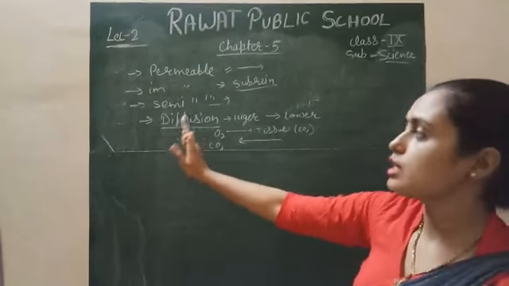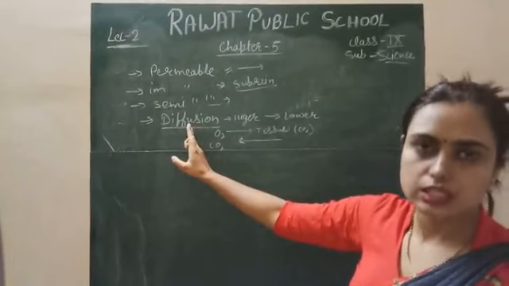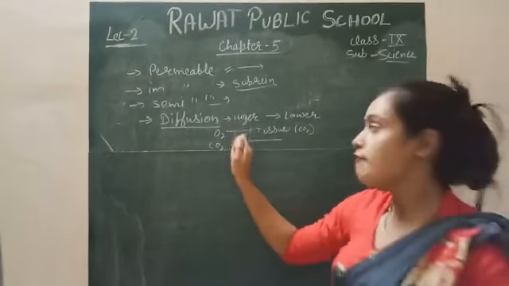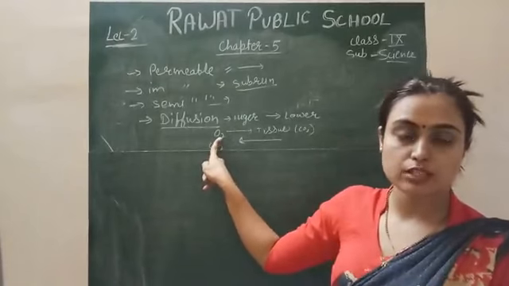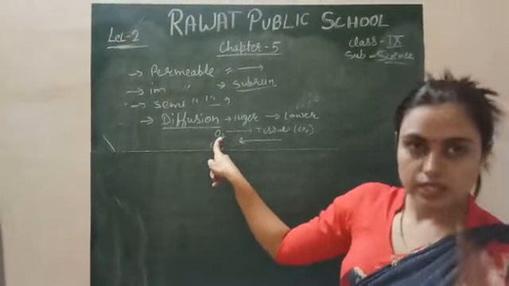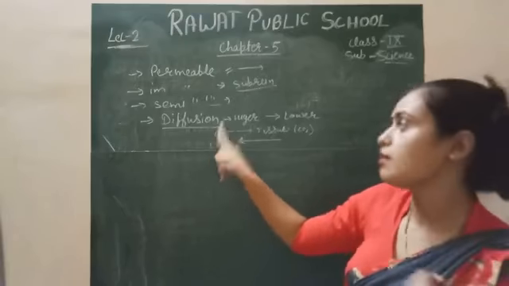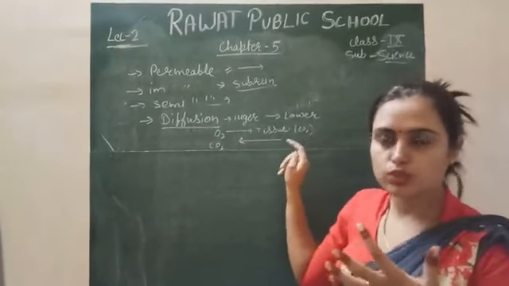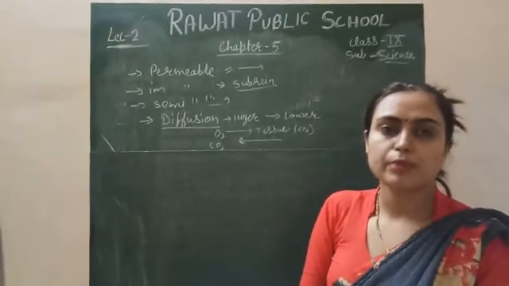What is diffusion? It is the movement of molecules of gases mainly from the region of higher concentration, where the concentration or partial pressure of the gaseous particle is higher, to the lower region. That is called diffusion. Similarly, this is also in the semi-permeable membrane.